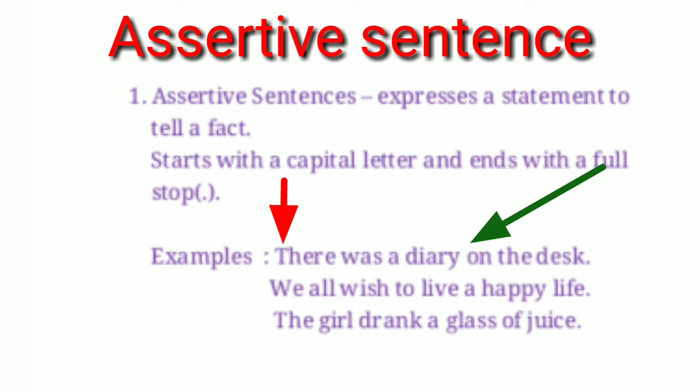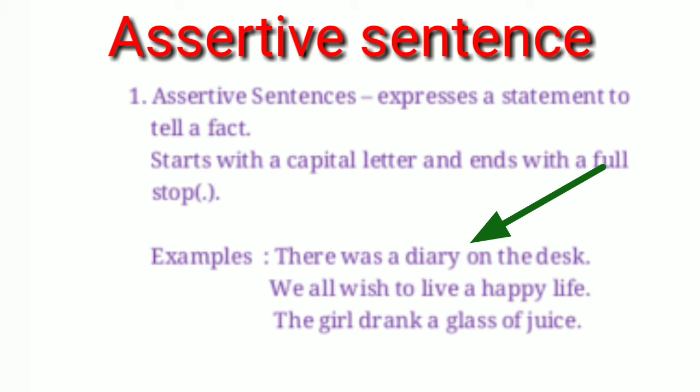There was a diary on the desk, and it gives us complete meaning. So we can say that this is an assertive sentence. Assertive sentences always start with a capital letter and end with a full stop.